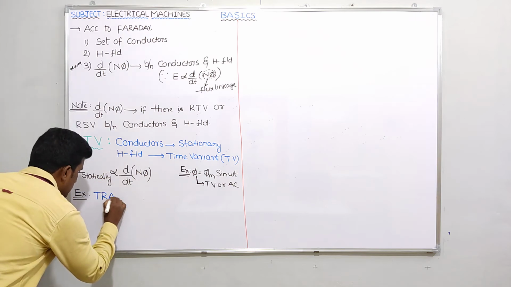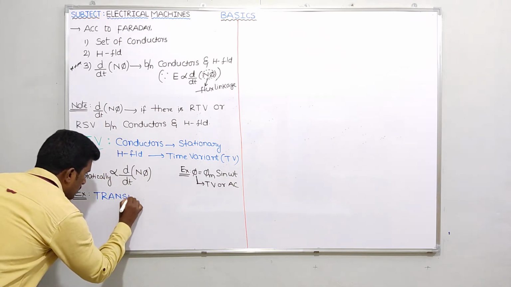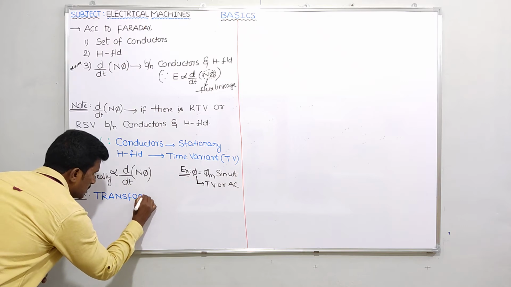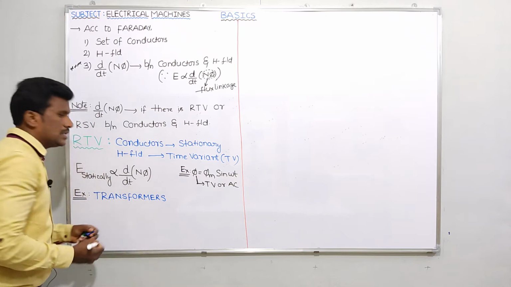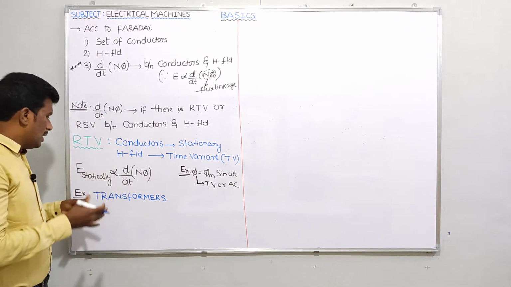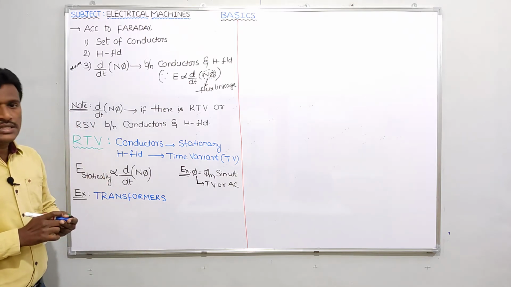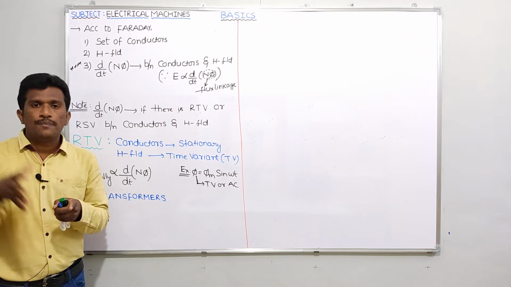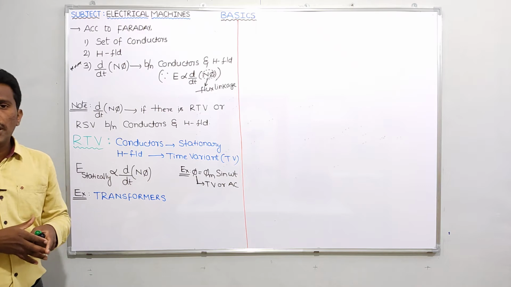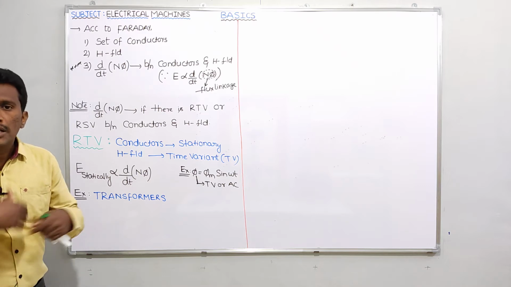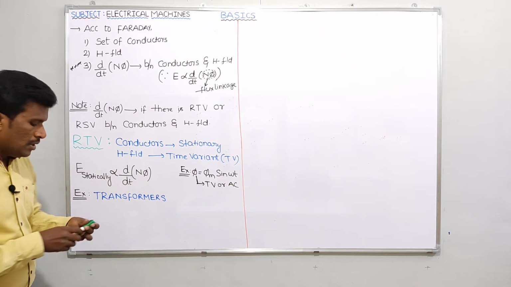Okay, transformers. So I'll explain how rate of change of flux linkage is possible in a transformer. You tell me guys, in transformers which type of supply generally will we give to the transformer primary winding? Obviously time variant supply, or I can say AC supply.